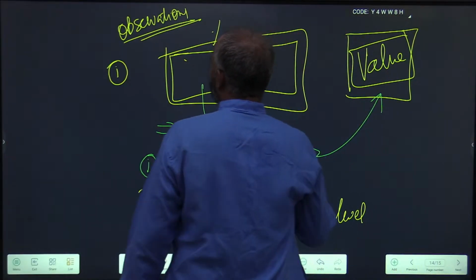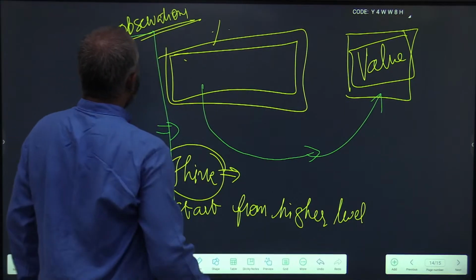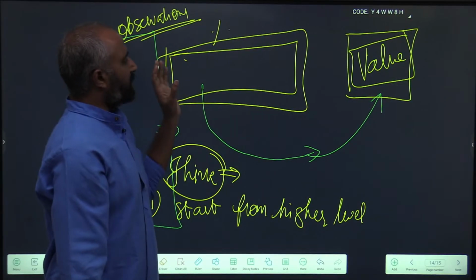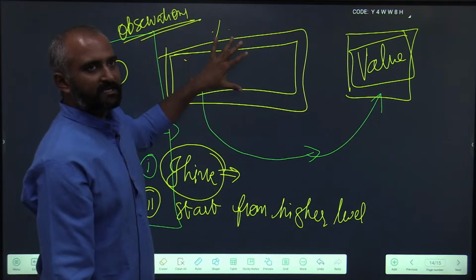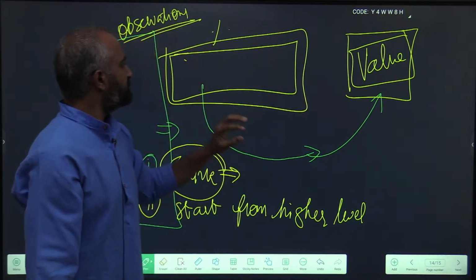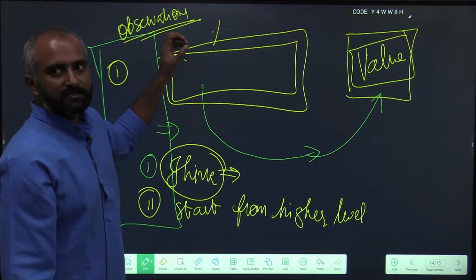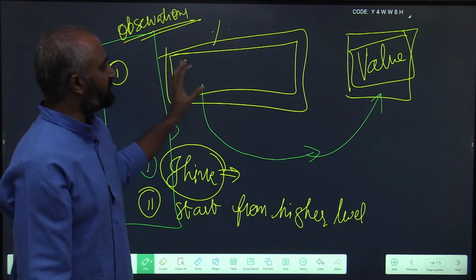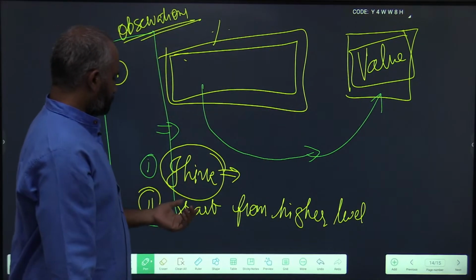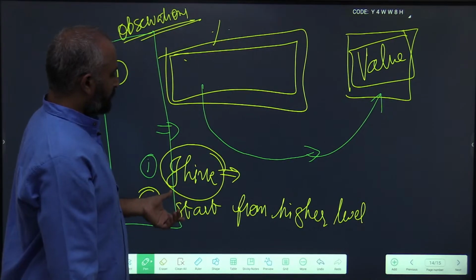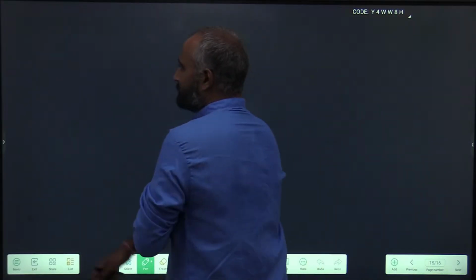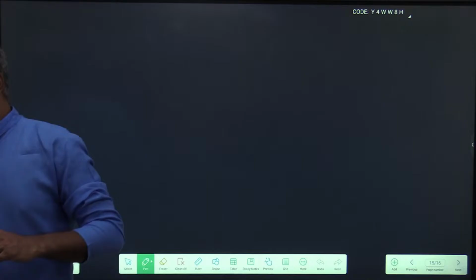So these will be my observations. I am telling this again: most of the election based problems will have some percentage values and an equivalent value given. You should always think what is the easiest, simplest path that I can convert these percentages to a value, that I can link these percentages to this value. Next, always start from a higher level. I hope this is sufficient. Now we will start solving problems one by one.